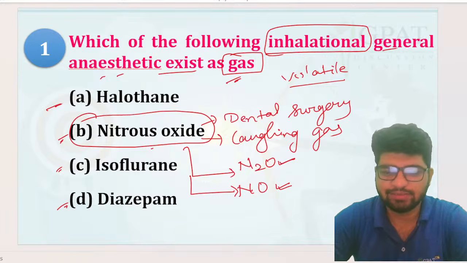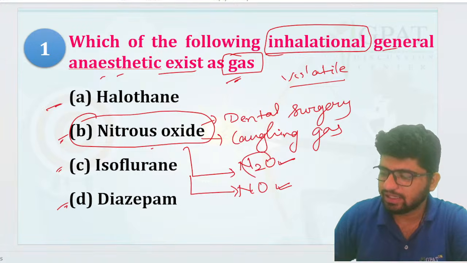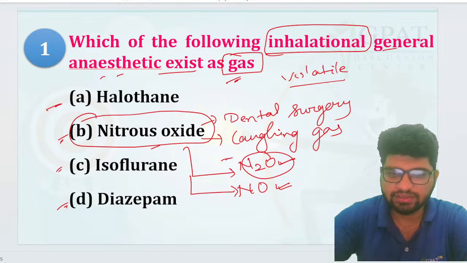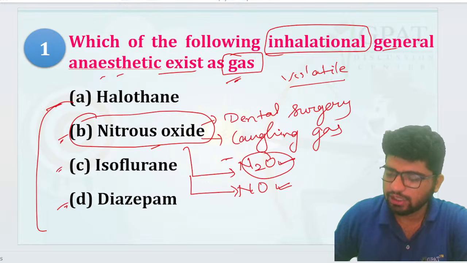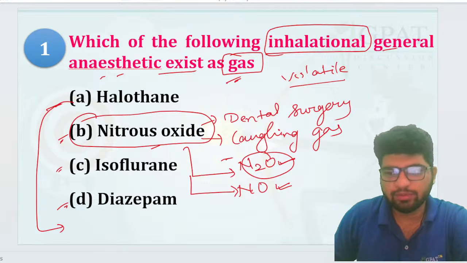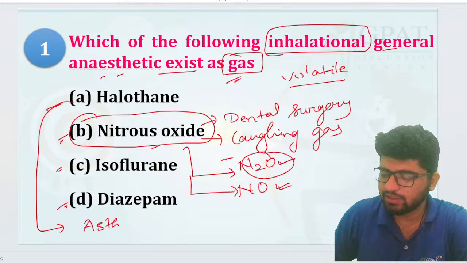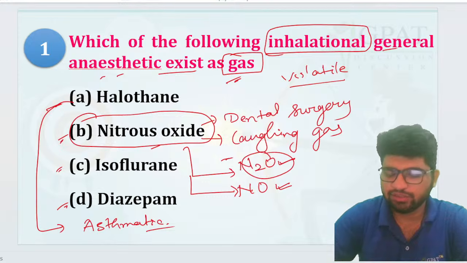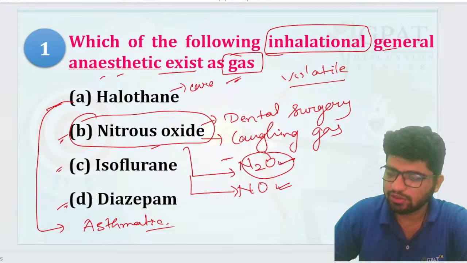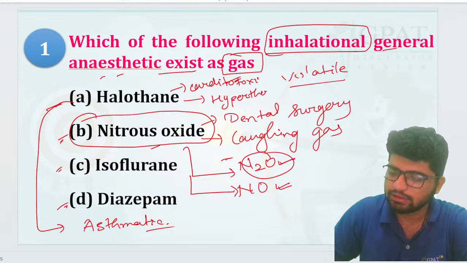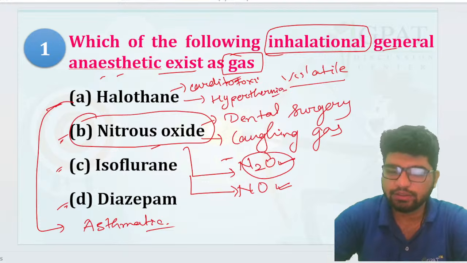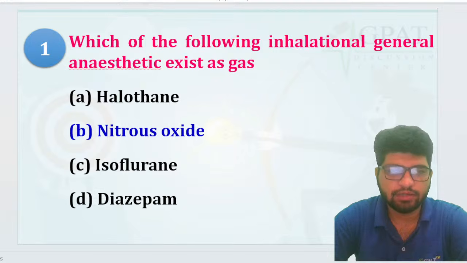Very good, that is N2O, which is considered to be nitrous oxide, right? Halothane is very much useful in which kind of condition? Asthmatic condition, they are being used in asthmatic condition, whereas it is much cardiotoxic as well, and it can cause hyperthermia as well. Chalo, nitrous oxide.